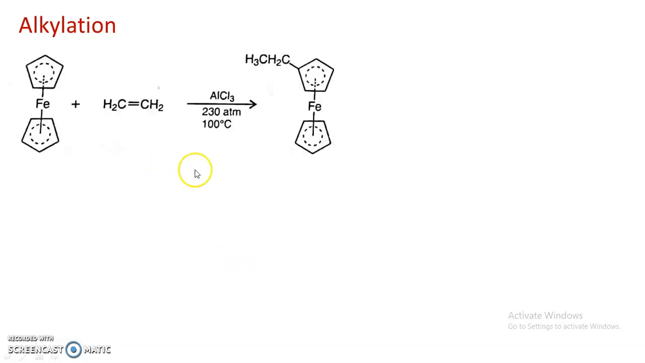For example, when ferrocene is treated with ethene in presence of aluminum trichloride at 100 degrees centigrade, then there is a monoalkyl derivative. This hydrogen atom of the cyclopentadienyl ring is substituted by an ethyl group. So this is the ethyl derivative of ferrocene.